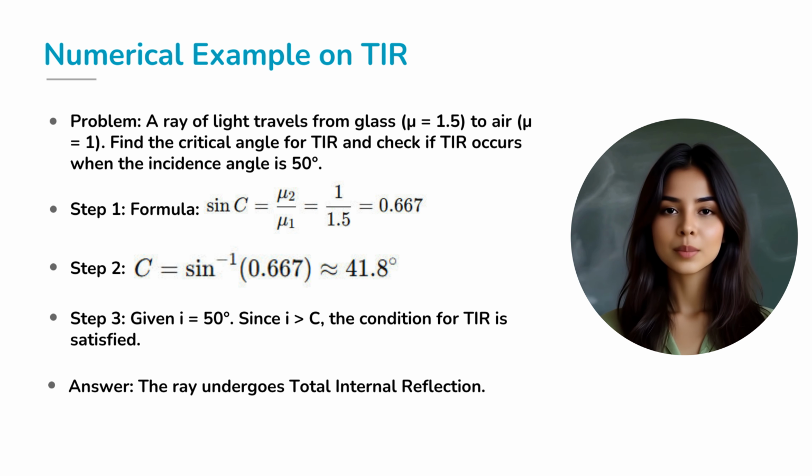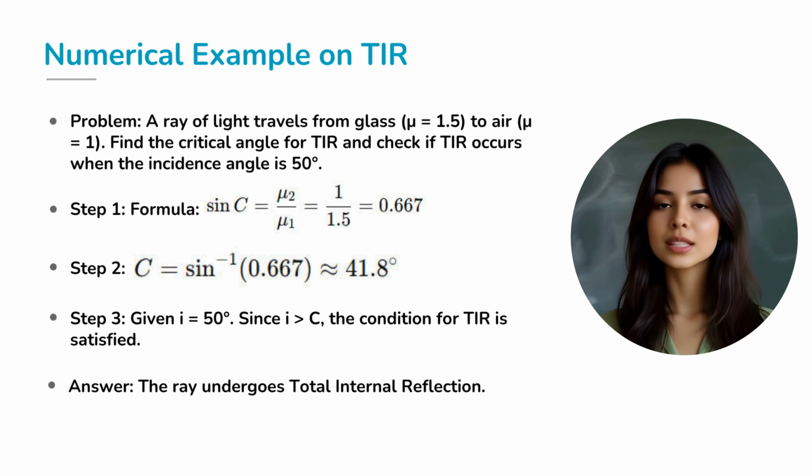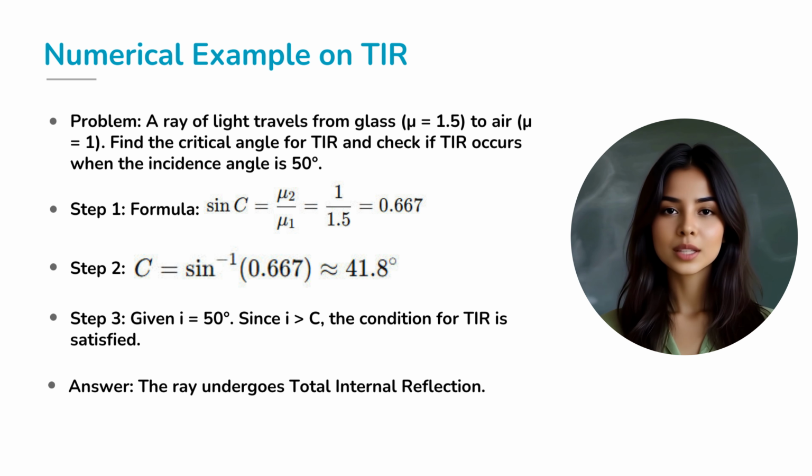Step 3. Compare this with the given angle of incidence, which is 50 degrees. Since 50 degrees is greater than the critical angle of 41.8 degrees, the condition for total internal reflection is satisfied. Therefore, the ray will undergo complete internal reflection and no refraction will occur. This simple example demonstrates exactly how the concept and the formula work in practical situations.